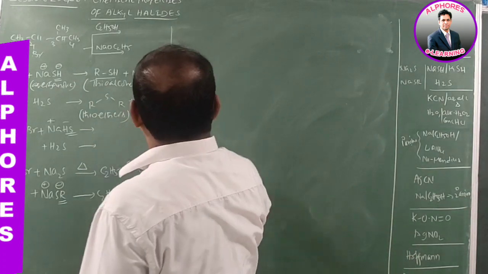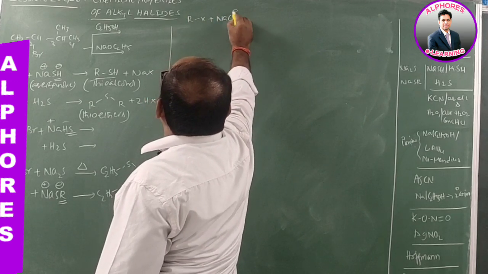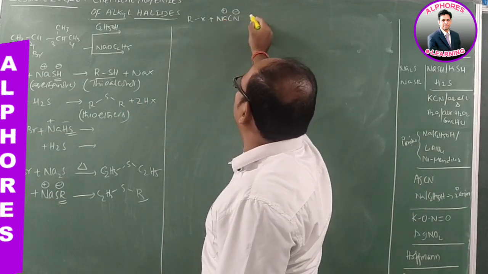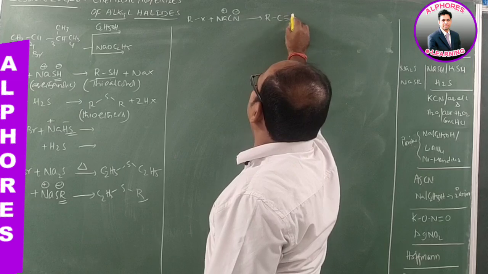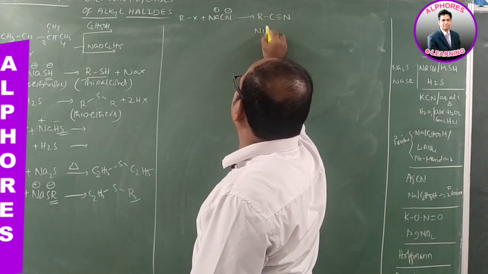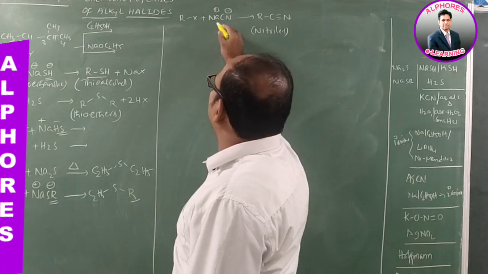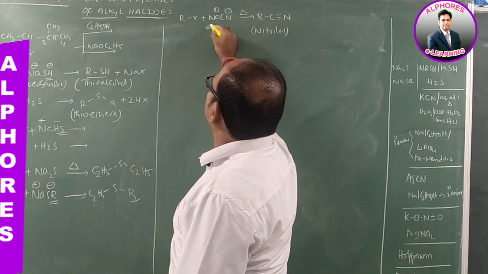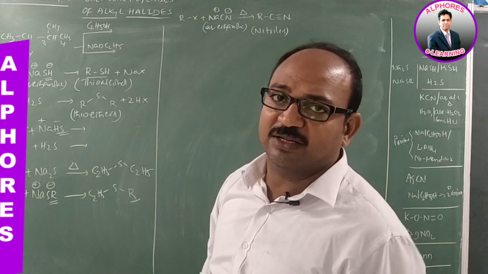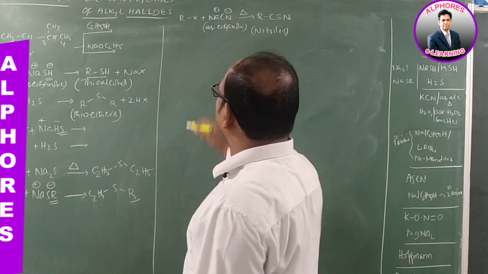Similarly, alkyl halides upon reaction with sodium cyanide or potassium cyanide, Na plus and CN minus, or K plus and CN minus, give RCN, alkyl cyanides, also called nitriles. Cyanides are nitriles. So alkyl halide upon heating with NaCN, with aqueous ethanolic solvent, means aqueous alcoholic solvent, gives substitution. So here we need to discuss a few things regarding CN minus.